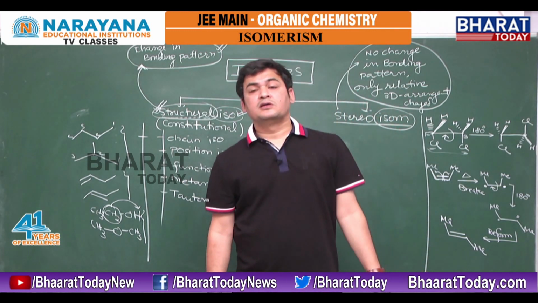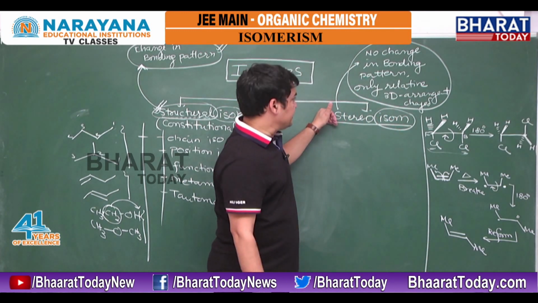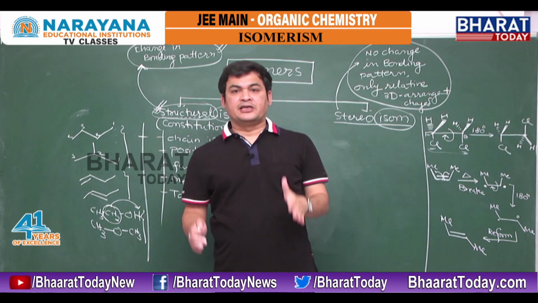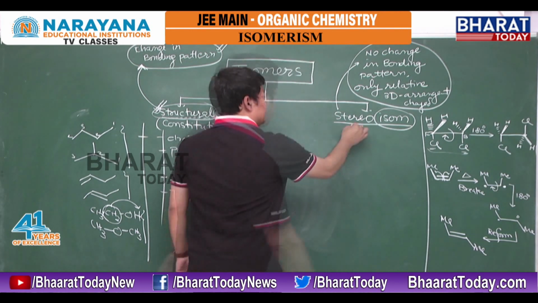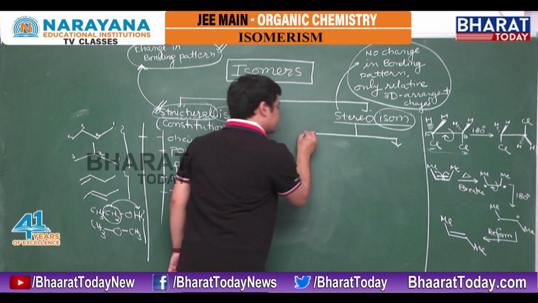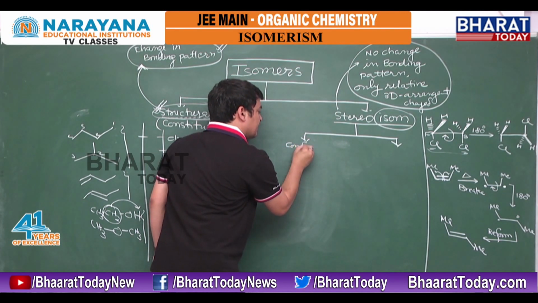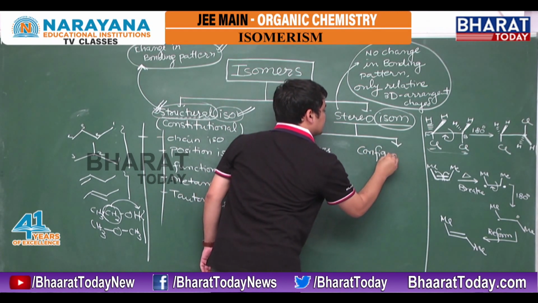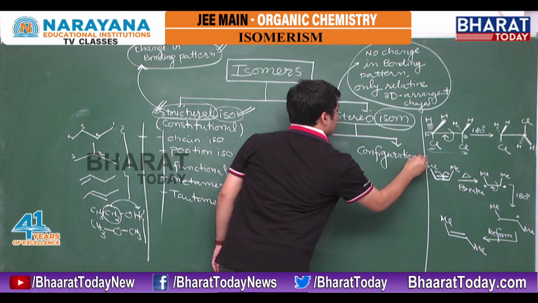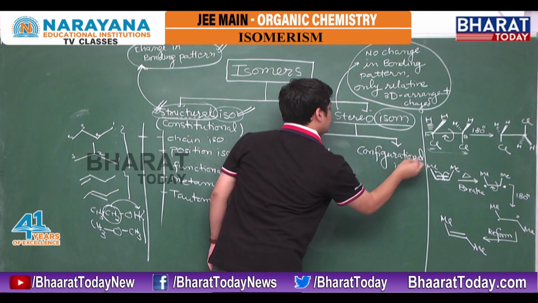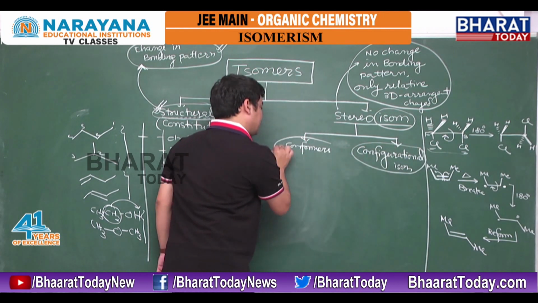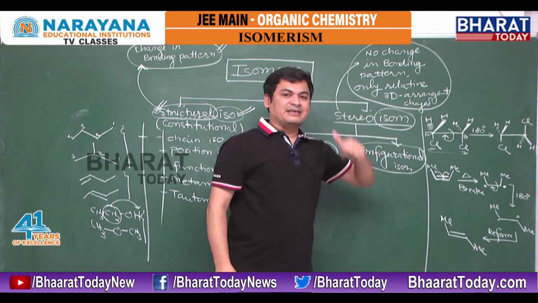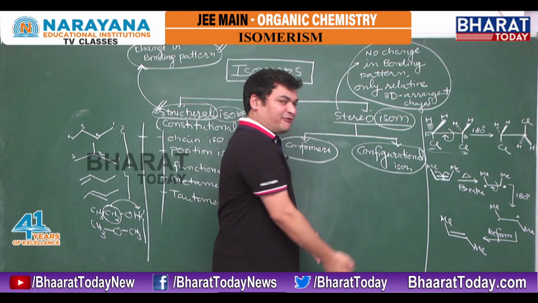Again they are stereoisomers. So the stereoisomerism definition is: no change in bonding pattern, only the relative 3D arrangement is changed, then they are called stereoisomers. These stereoisomers are of two types. One is conformers and the second is configurational isomers. Now, one important point: when both isomers have a change in relative 3D arrangement, then what is the difference?